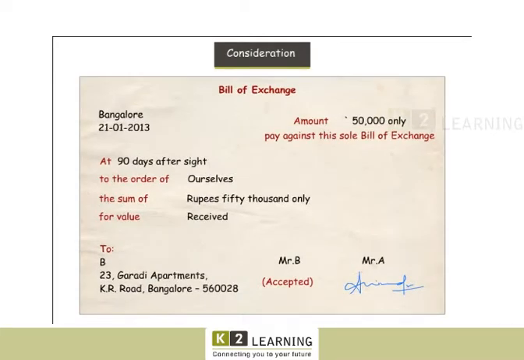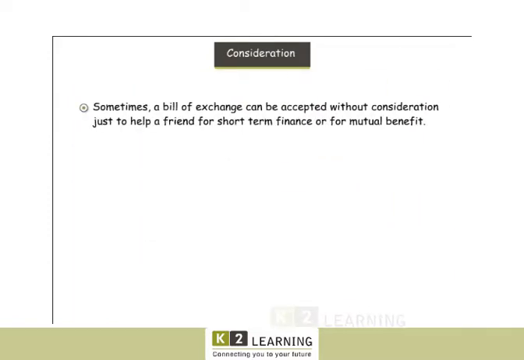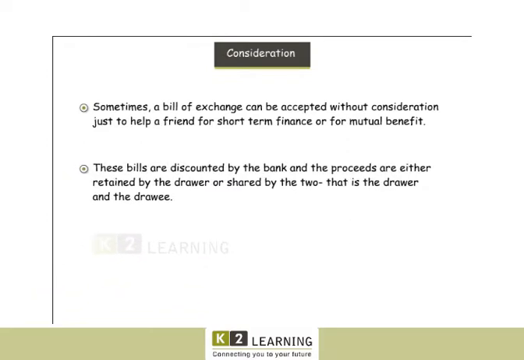Usually, a bill of exchange is drawn with consideration. The drawer makes an order to the drawee to make payment for the goods supplied to him. Sometimes, a bill of exchange can be accepted without consideration just to help a friend for short-term finance or for mutual benefit. These bills are discounted by the bank and the proceeds are either retained by the drawer or shared by the two, that is, the drawer and the drawee. These bills are also known as accommodation bills or kite bills.